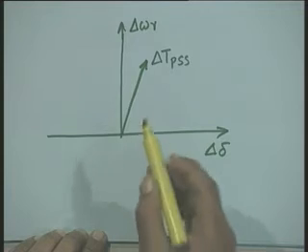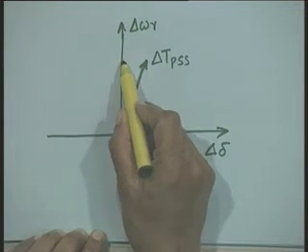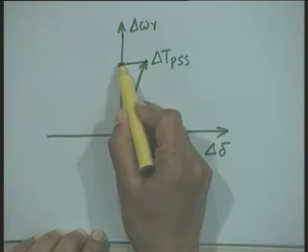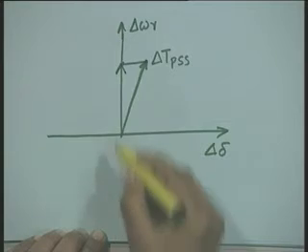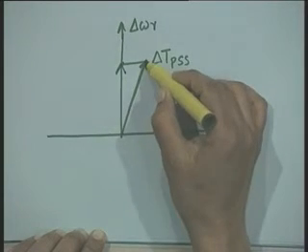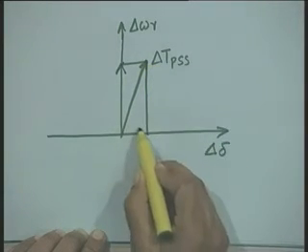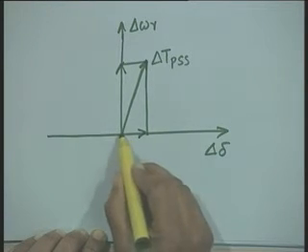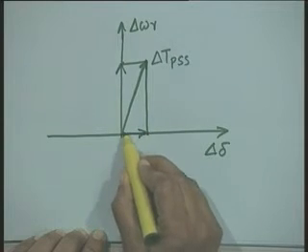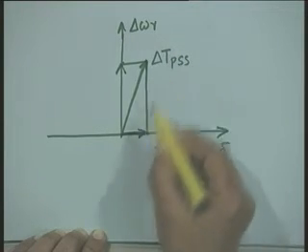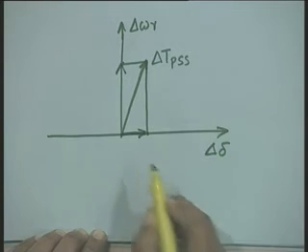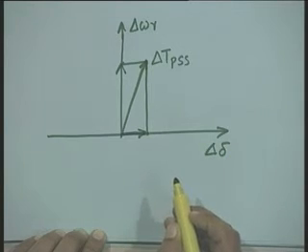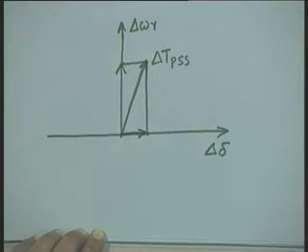Now, if this is the situation, then this delta T PSS can be resolved into two components, one along delta omega r, another along delta delta, right. This is the component of delta T PSS along delta delta. What is this component known as? Synchronizing torque, and this component is the damping torque.